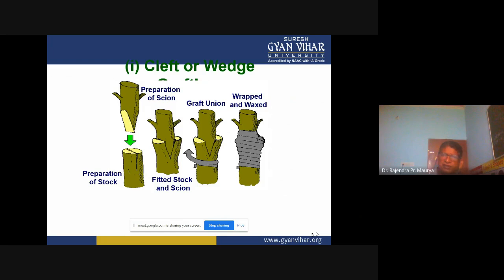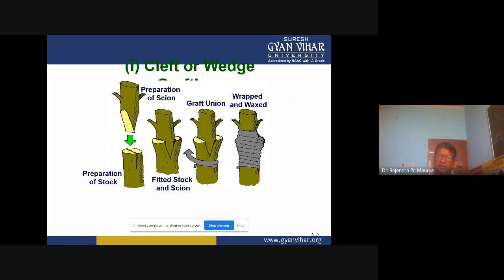So this one is the cleft grafting. And the second one, the wedge grafting. In wedge grafting, what we do is just the reverse. What type of cut you are making on the scion, that cut you have to make on the rootstock, and what cut you are making on the rootstock, that cut you make on the scion.